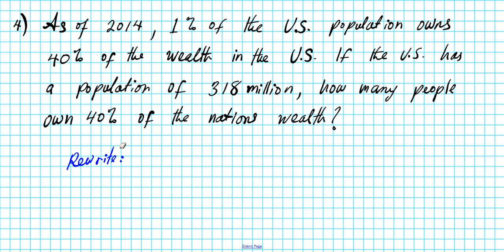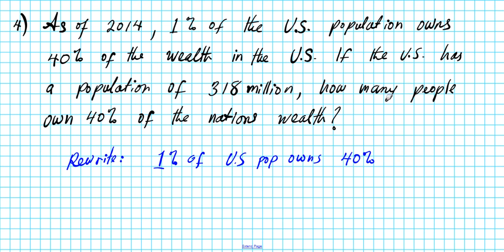So if we want to rewrite this problem, we can simply say 1% of the US population owns 40% of the wealth. Now, in this problem, are we asked to look for the amount of wealth that the percent owns or the amount of people?